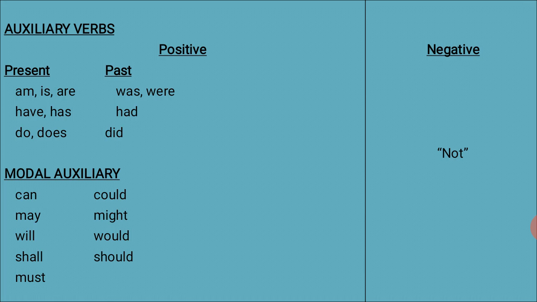Then at the end of the sentence we put a question mark. So we have a yes or no type question. Today I'm going to give you positive and negative statements. For the modal auxiliaries also, we add not to these auxiliaries: cannot, could not, may not, might not, will not, would not, shall not, should not, must not.